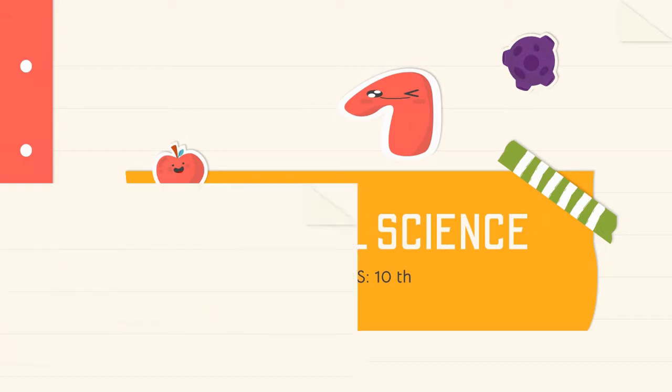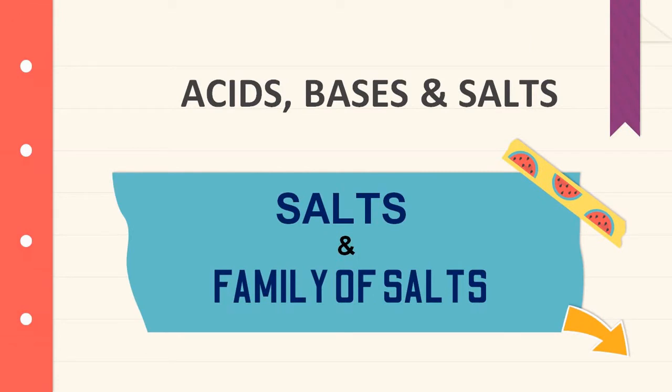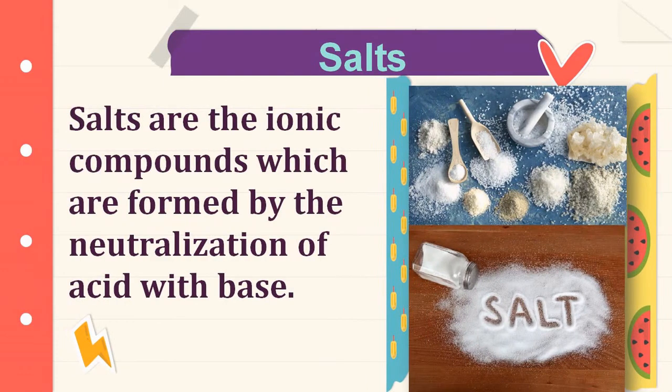Let us discuss salts and the family of salts from the lesson Acids, Bases and Salts. What is meant by salts? Salts are the ionic compounds which are formed by the neutralization of acids with bases.